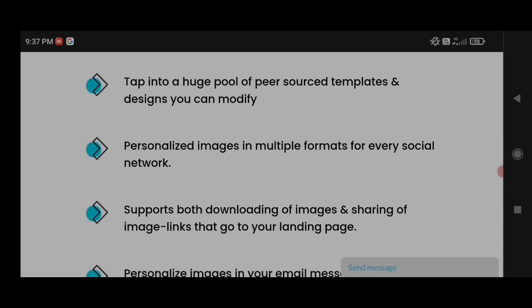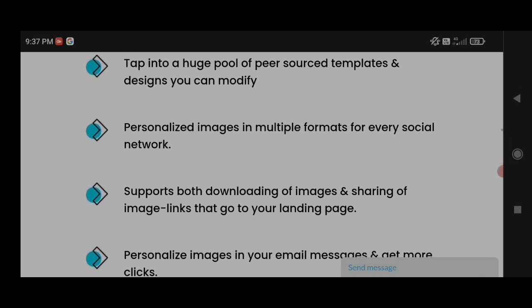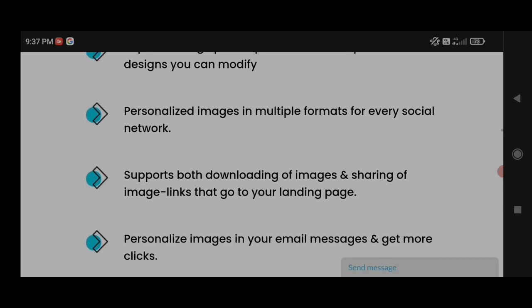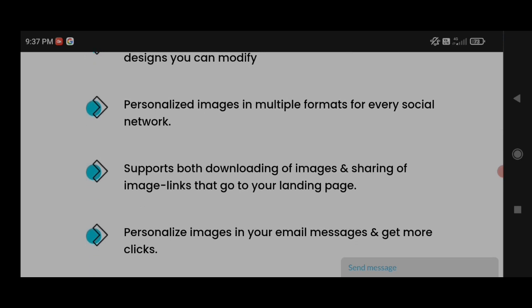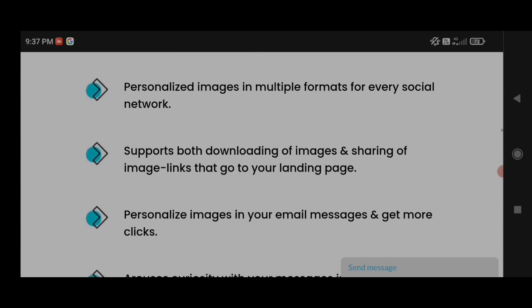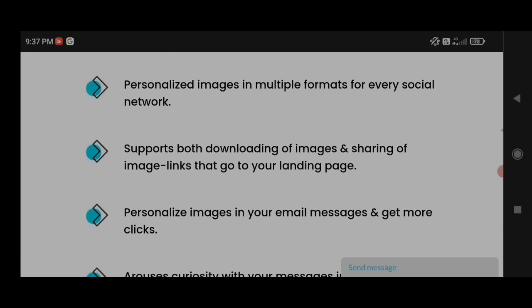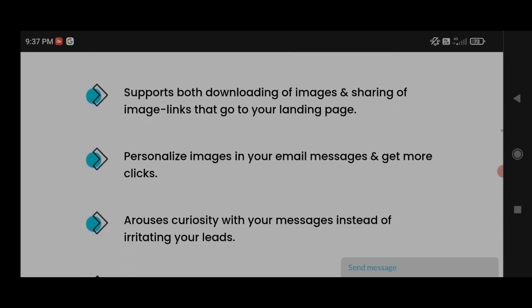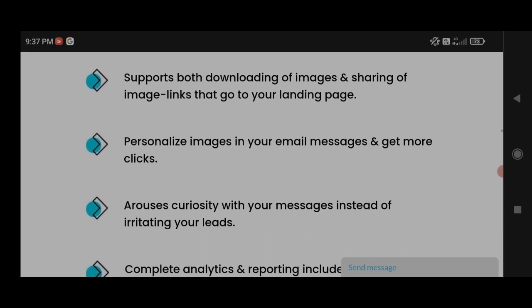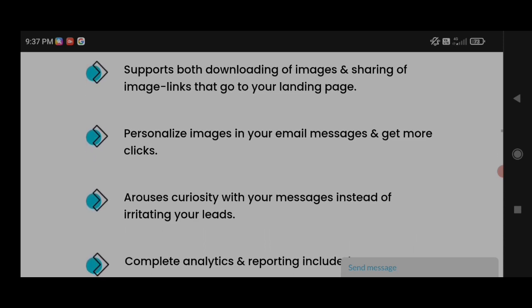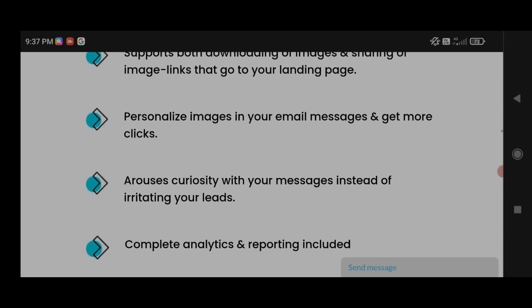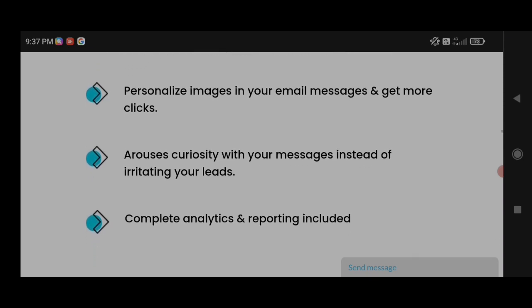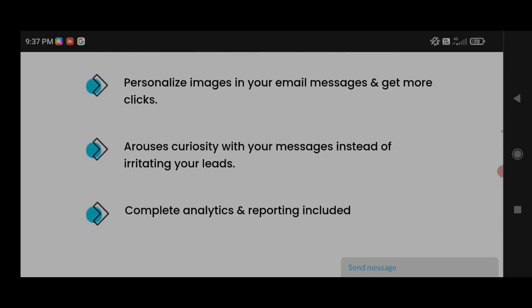Supports both downloading of images and sharing of image links that go to your landing page. Personalize images in your email messages and get more clicks. Arouses curiosity with your messages instead of irritating your leads. Complete analytics and reporting included.